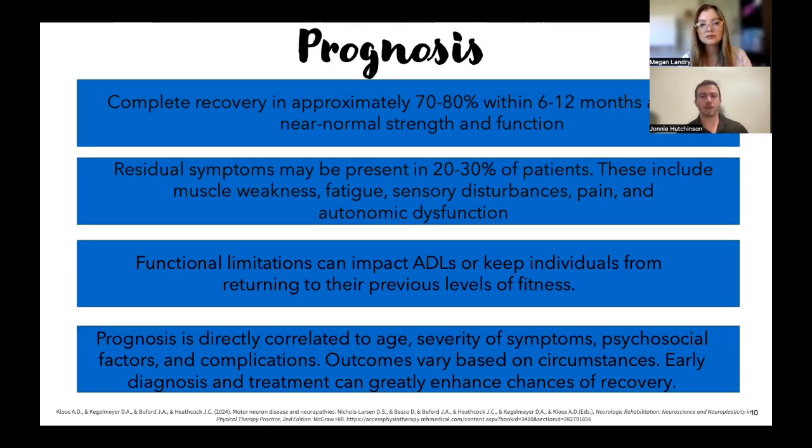Prognosis, as I mentioned in the beginning, is usually pretty good. So complete recovery in about 70 to 80% of patients within the first 6 to 12 months regain total function or near normal function. There are cases where residual symptoms occur. So 20-30% of patients with GBS see residual symptoms. And those are the same symptoms we talked about earlier: muscle weakness, fatigue, sensory issues, and even the autonomic dysfunctions.